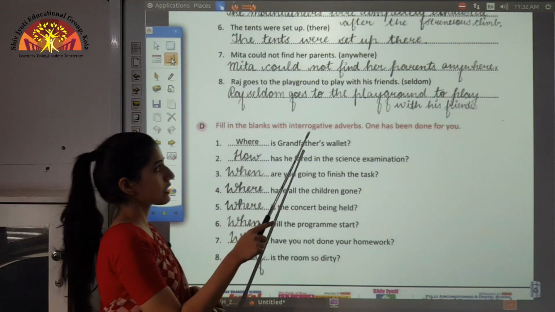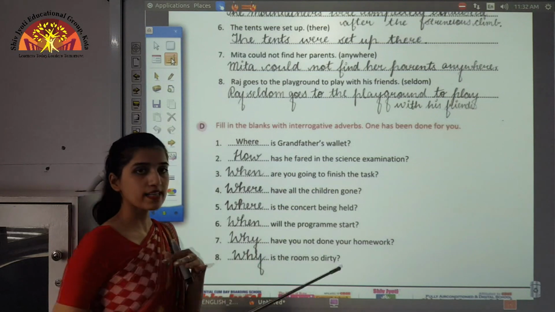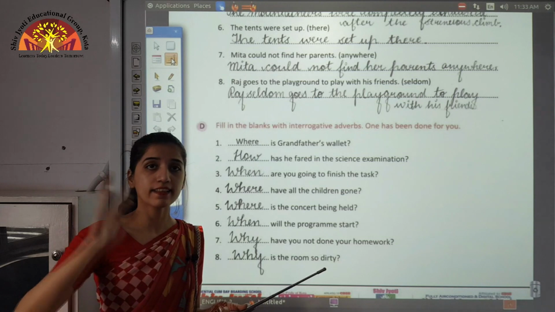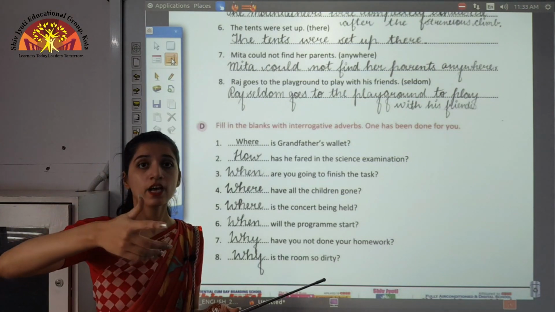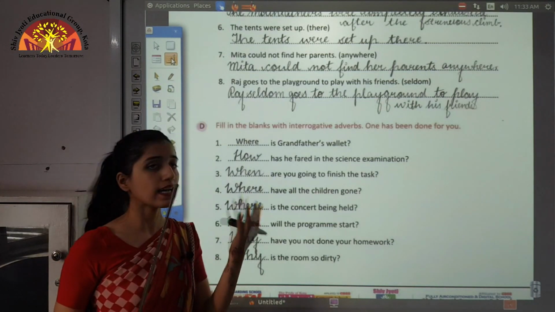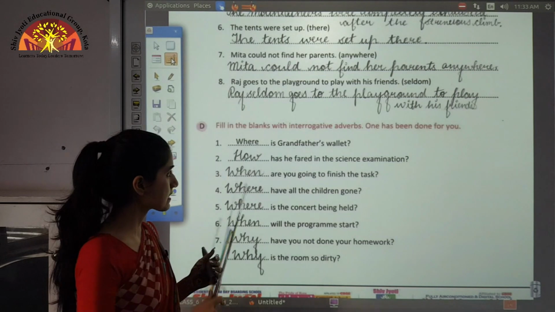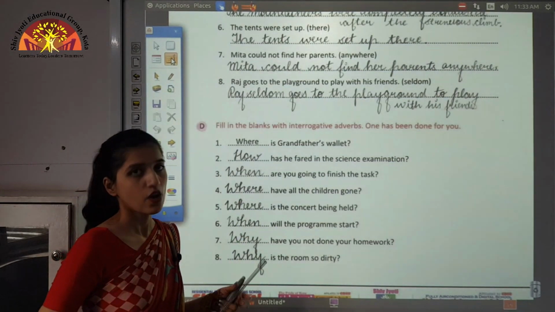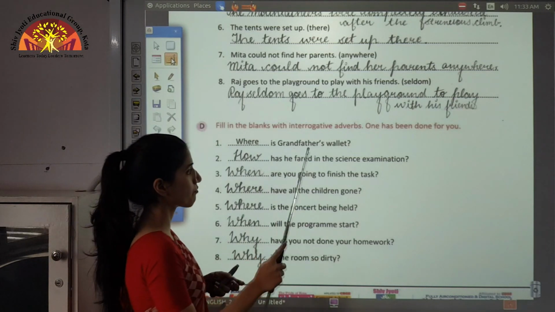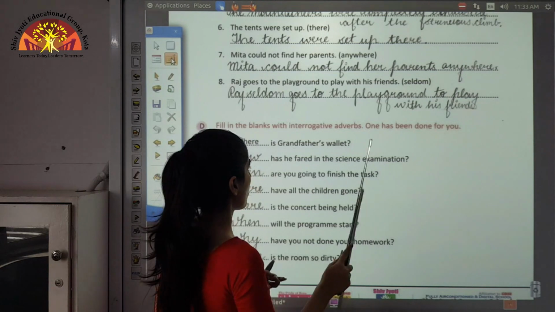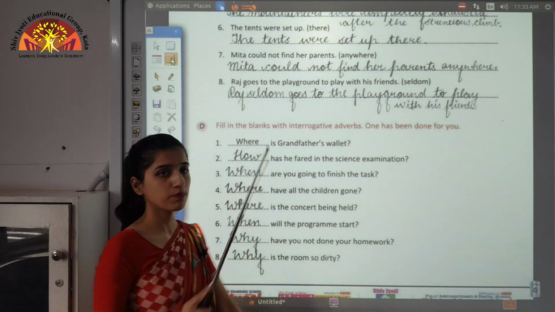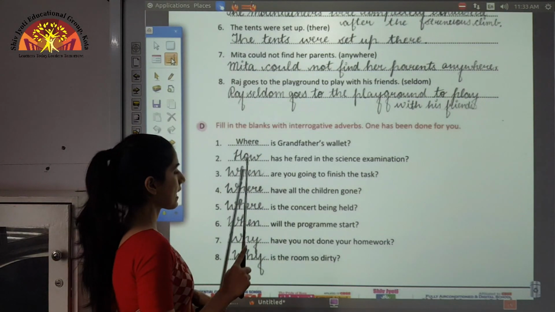Fill in the blanks with interrogative adverbs. Okay, so as we have studied, interrogative adverbs are used to ask questions, and they are used at the beginning of the sentence whenever we are asking a question. So we have to use those interrogative adverbs in these sentences to fill these blanks. Now I am taking this example. Dash has he fared in the science examination. So how is the most appropriate interrogative adverb that should be put in this blank. And the answer is how.